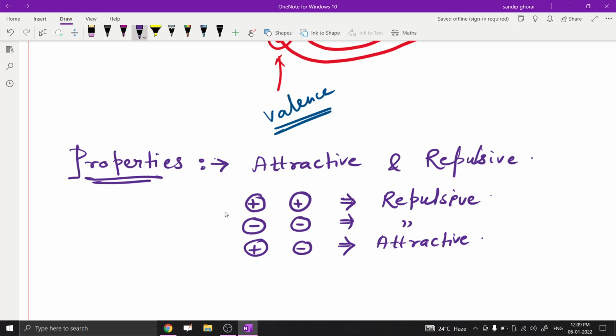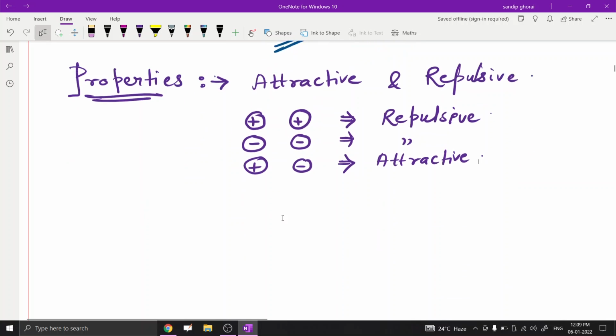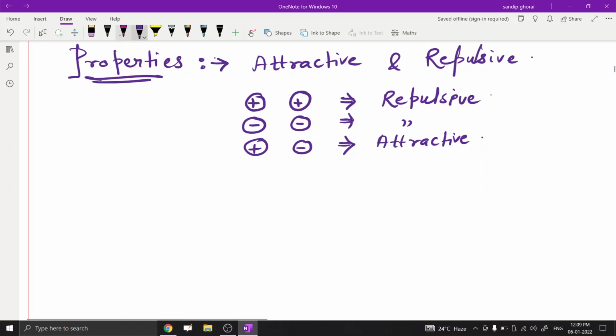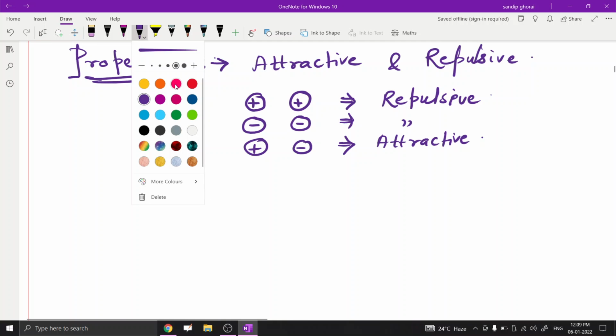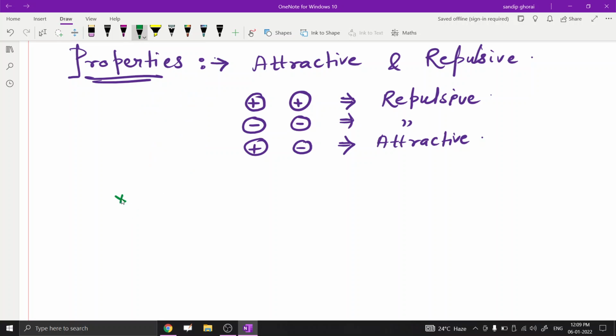But in general you have to know the law of conservation. That is the second property, a very important property. What is the property? The conservation rule. In general, charge is a scalar quantity. It does not depend on direction.